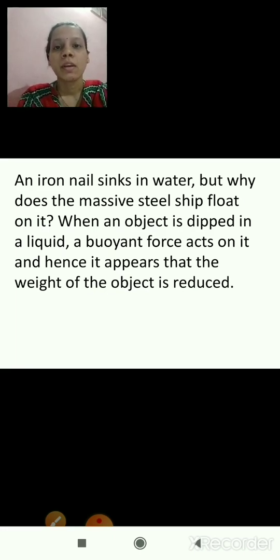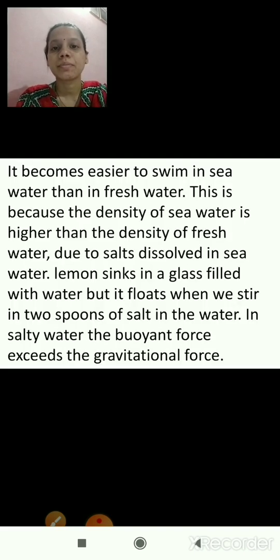Okay, now we'll see the next. It becomes easier to swim in sea water than in fresh water. Why is it easier to swim in sea water as compared to fresh water? This is because the density of sea water is higher. Why is the density of sea water higher? Because sea water is salty, so its density is higher than the density of fresh water due to the salts dissolved in it.